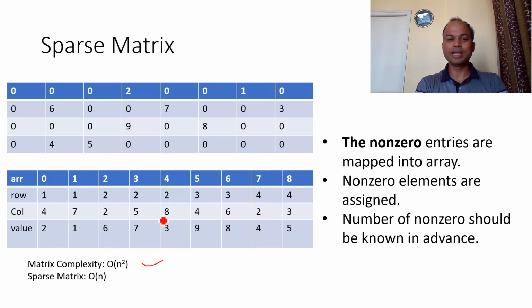In this representation, we emphasize the non-zero elements, and this number is 9. We don't have n multiplied by m, we have only 9, and this number 9 depends upon n. So the complexity of this representation is order of n. In this way, we can reduce the complexity of any special matrix using the sparse matrix.